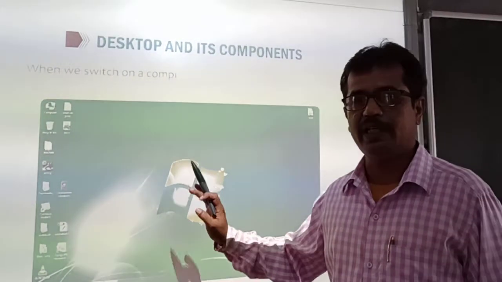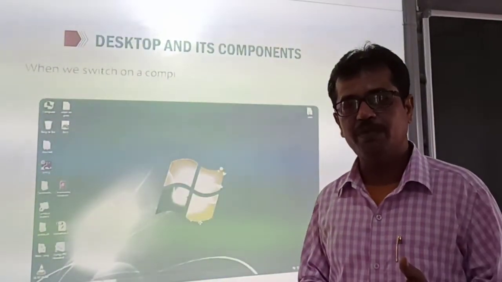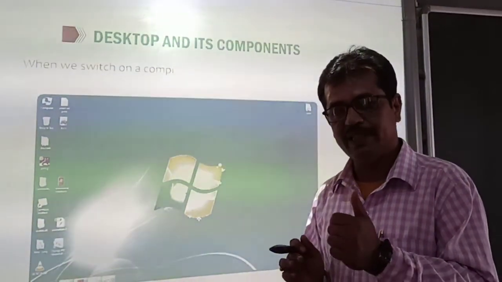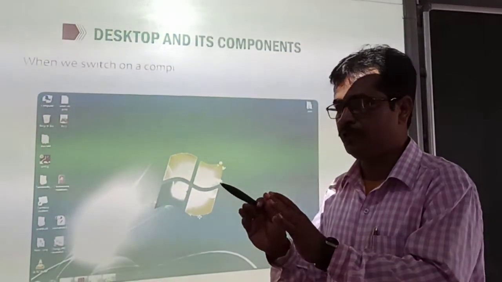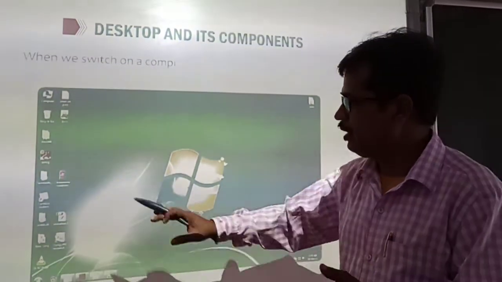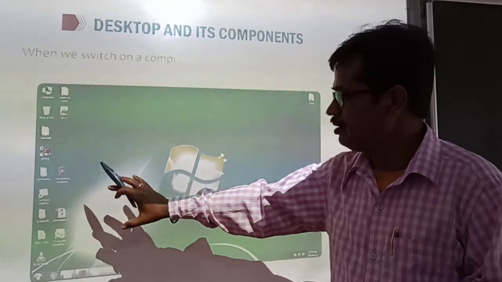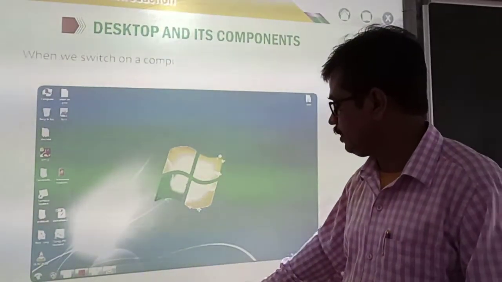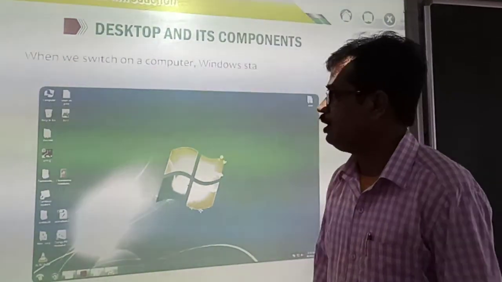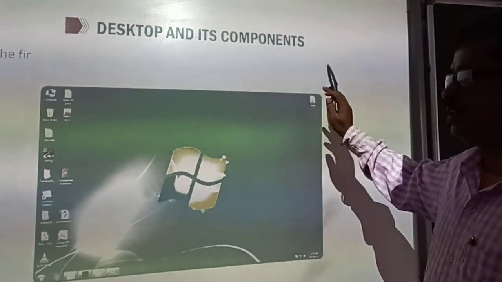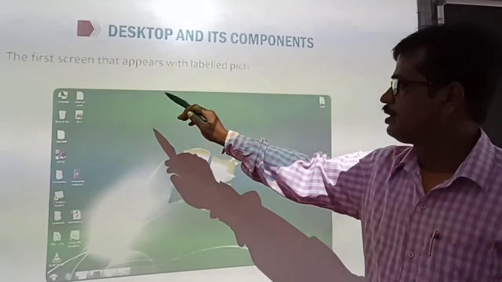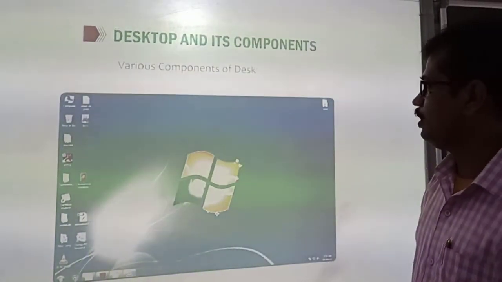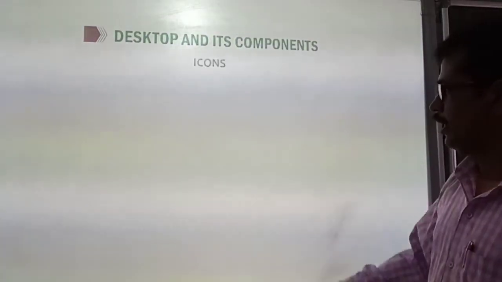Desktop is the first screen of the computer. After switching on the computer, when your computer is ready, the first screen you see in front of you with many colorful icons, small pictures, that is called desktop. Now let's see what is written here in the book. When we switch on a computer, Windows starts automatically. The first screen that appears with labeled pictures on it is called desktop. Now let's see the various components of desktop.